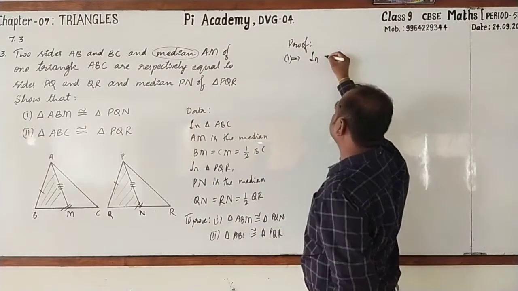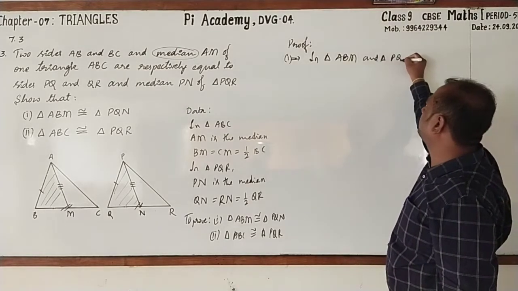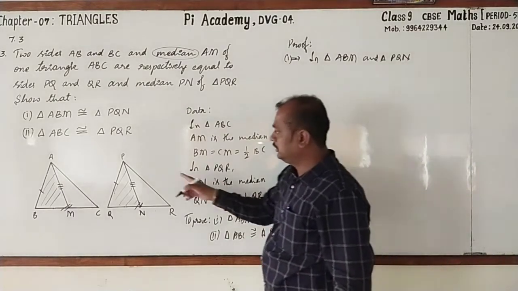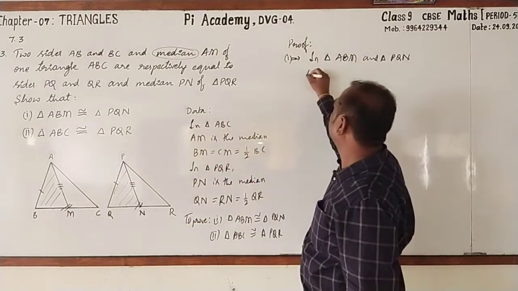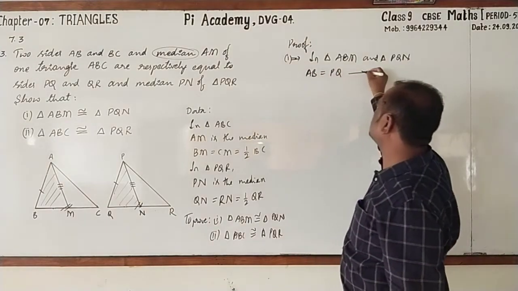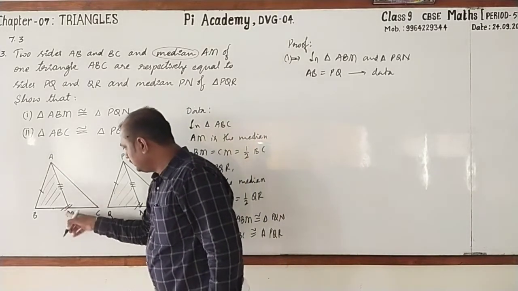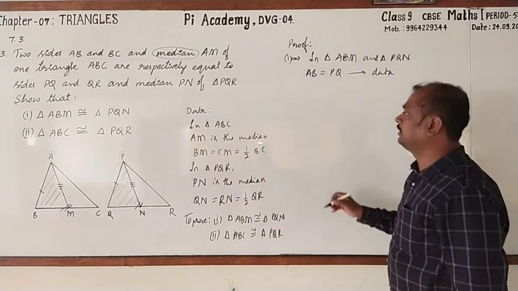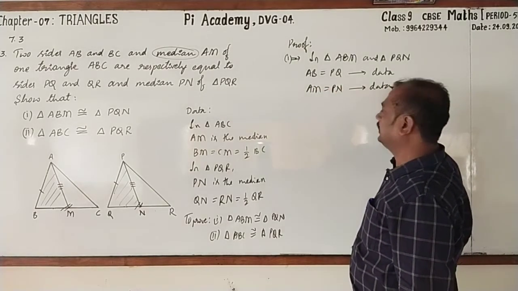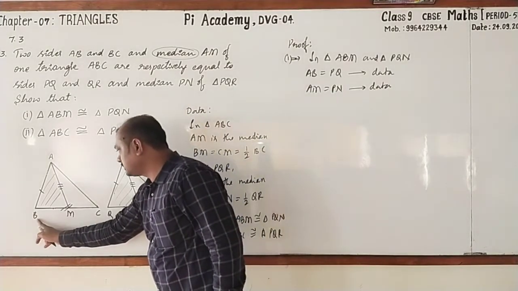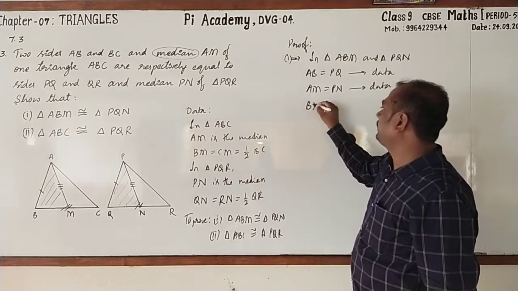Let us take both the triangles. In triangle ABM and triangle PQN, in these two, AB equals PQ, right? AB equals PQ. This is from data. Not only this, even AM equals PN. AM equals PN. This is also from data. Then can we say that BM equals QN? Yes. BM equals QN.